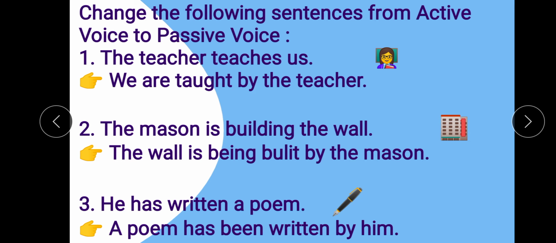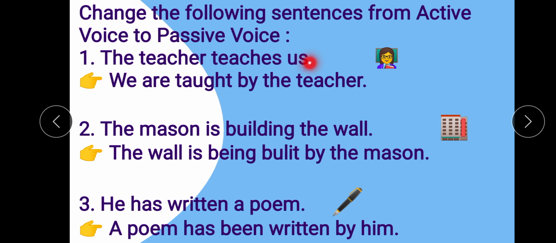So our first sentence is, the teacher teaches us. First of all, you have to think in which tense it is written. It is written in simple present tense, because of the verb with s or es; the subject is third person singular and s or es is added with the verb. First of all, we have to see the object.